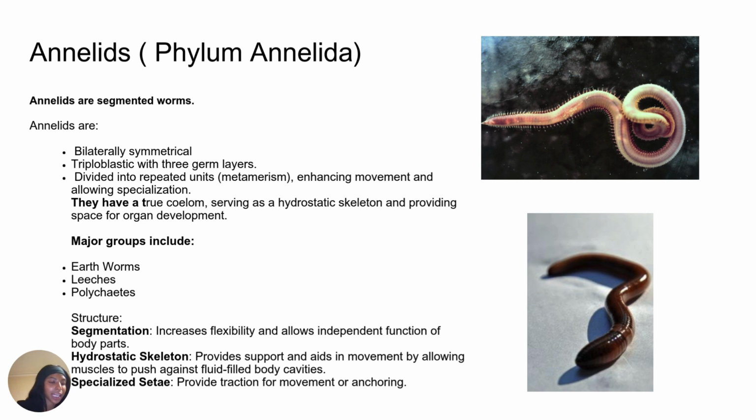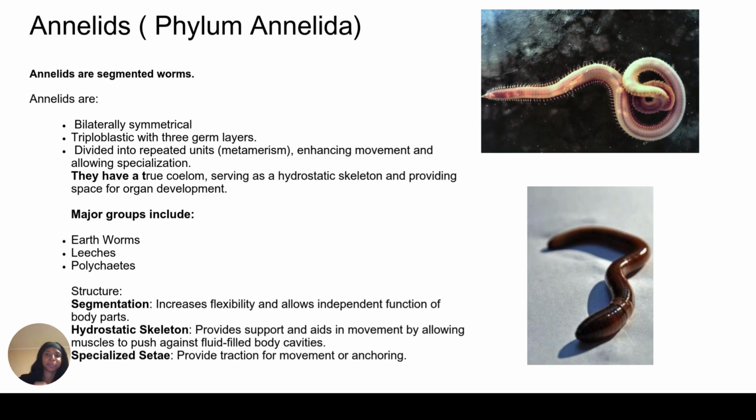And structure wise, the segmented body parts helps, like I said before, with flexibility and then the function of their body parts. They have a hydrostatic skeleton and also specialized setae, which provide traction for movement and anchoring. And this is just meaning that they're equipped with little bristles that aid in their protection. And you can see in the photo above those little bristles on the side of the annelid.